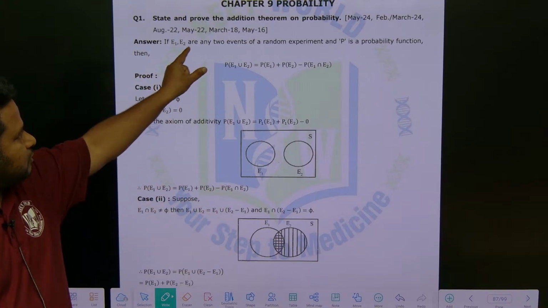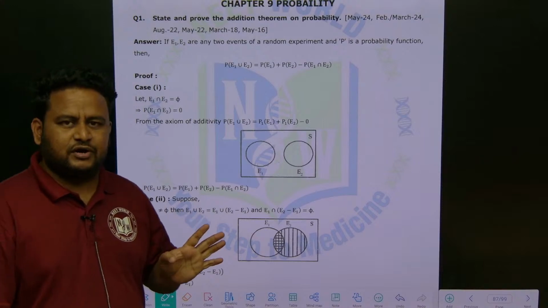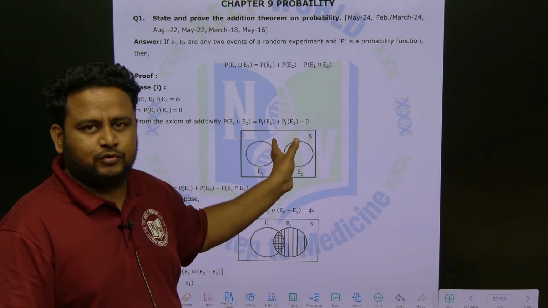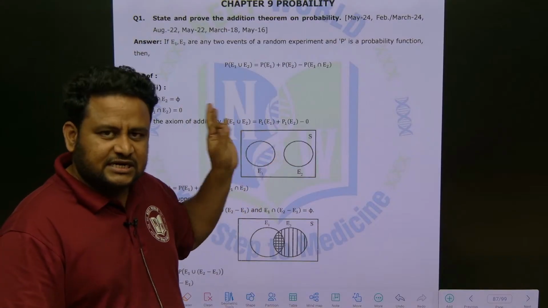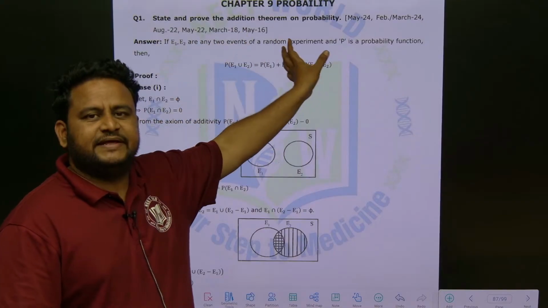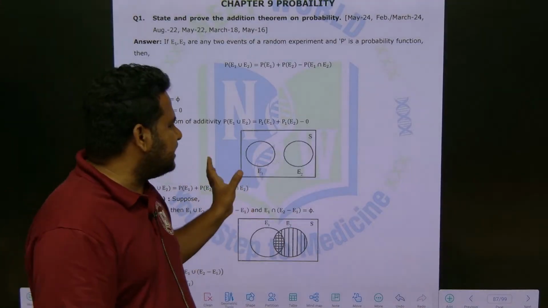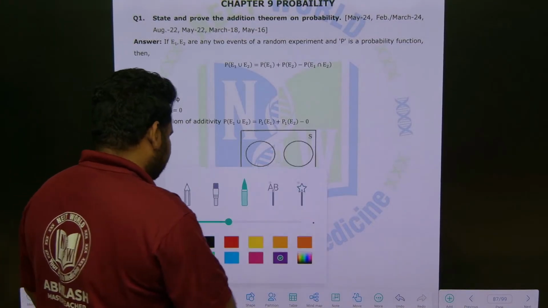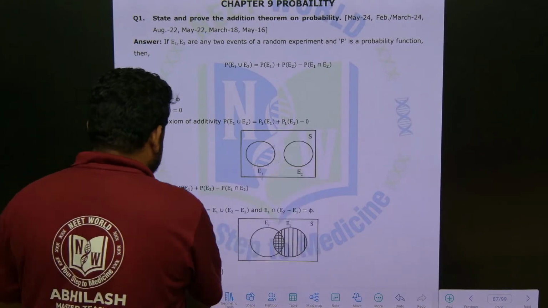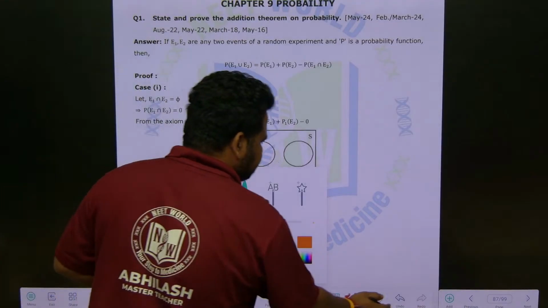The question they have asked is: state and prove the addition theorem on probability. Sometimes they will only give the statement and ask you to prove it, and sometimes they will ask state and prove. They have asked this question multiple times, in many examinations over many years. So let us start with the discussion, friends.